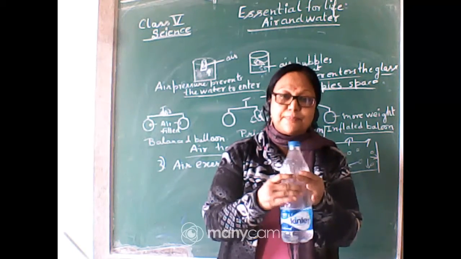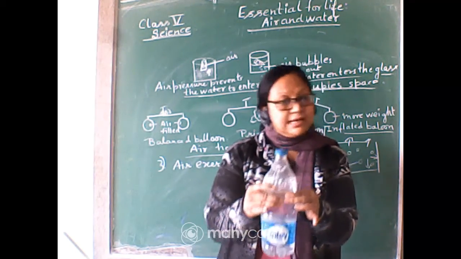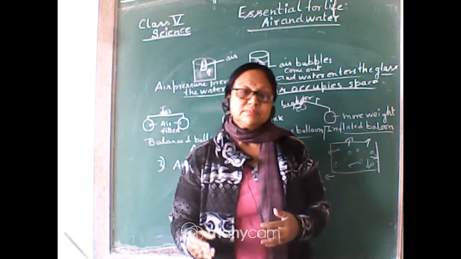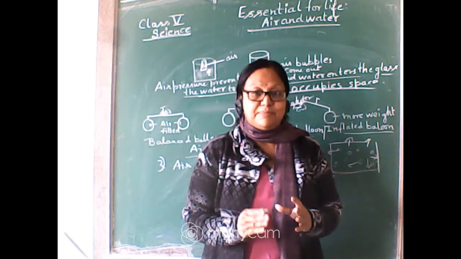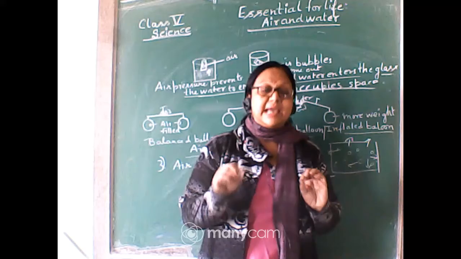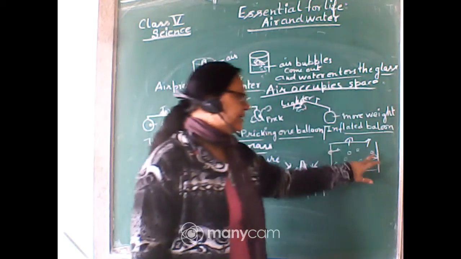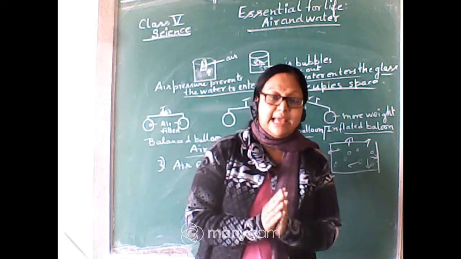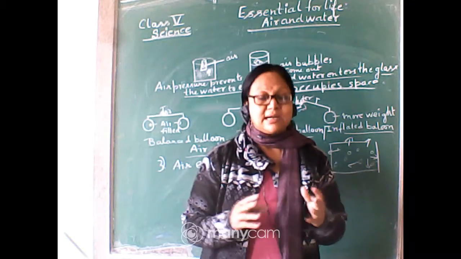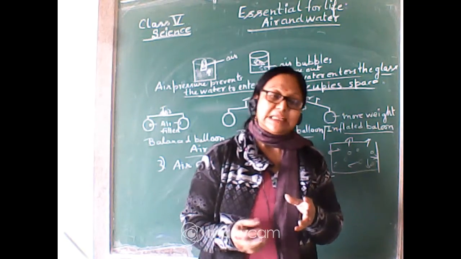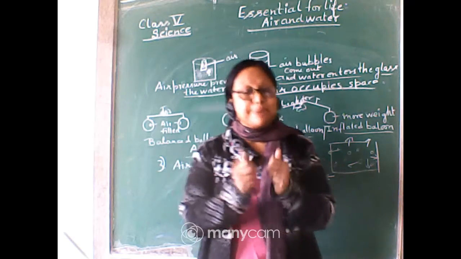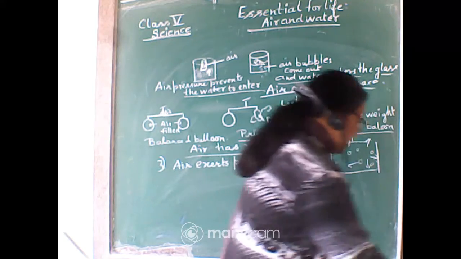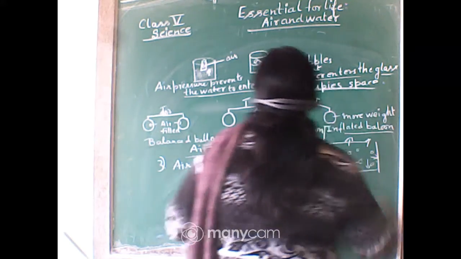So, when we are pressing, we can press the bottle a little bit. Why can we press it a little bit? Whatever amount of air is present there, it will keep its mass, but as the air molecules are away from each other, they are having intermolecular spaces. So, we can press the air, or anything which is filled with air, maybe it is a football, maybe a ball, maybe a balloon, we can press it a little bit, because we can compress the air. So, fourth property, we can say air can be compressed, isn't it?